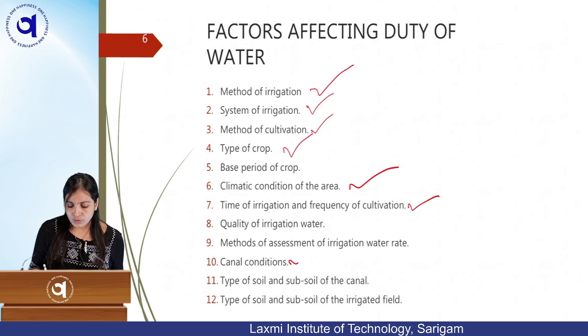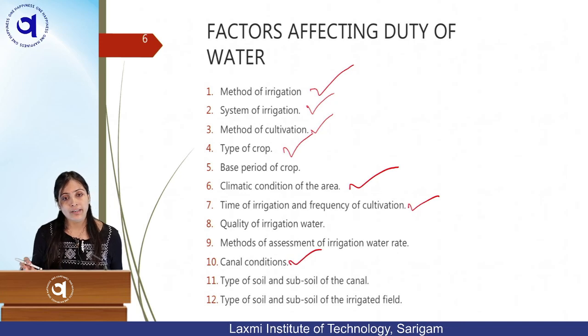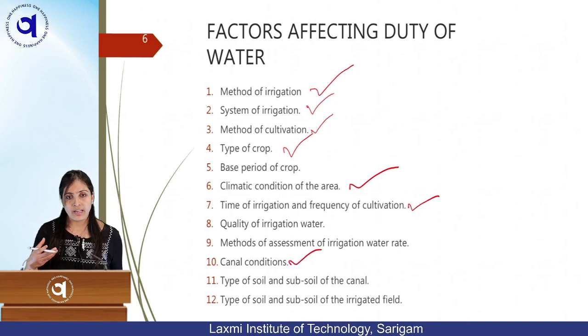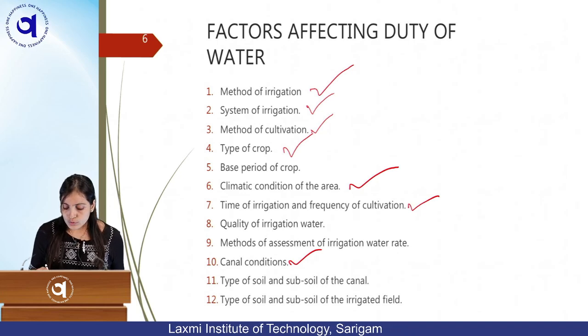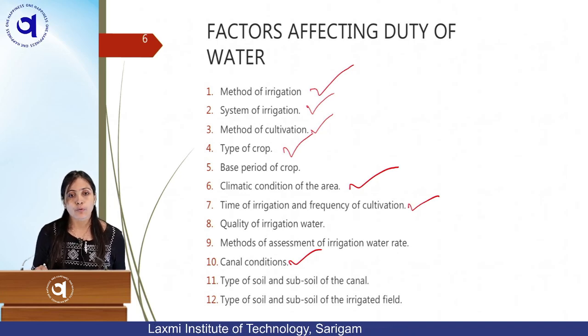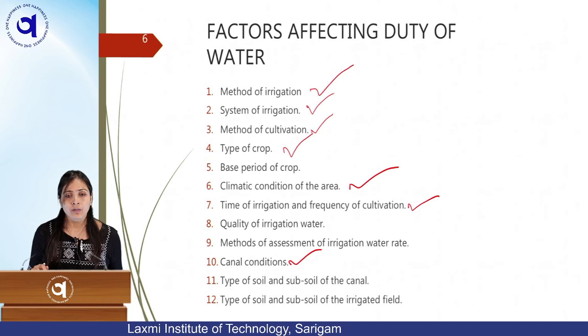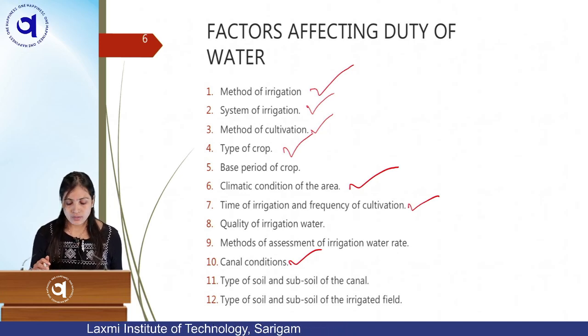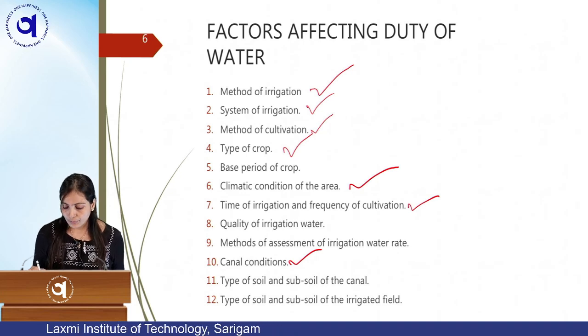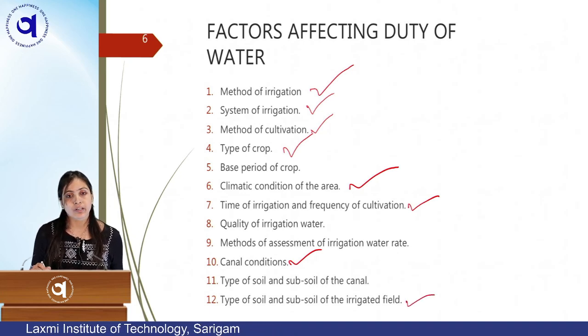Canal condition. What's the canal condition? Is it lined with concrete, or is it an earthen canal? Type of soil and subsoil of the canal. If it's an earthen canal, then which type of soil is there: clay, sandy, rocky. It depends. Okay. And type of soil and subsoil of the irrigated field also. So these are all factors affecting the duty of water.